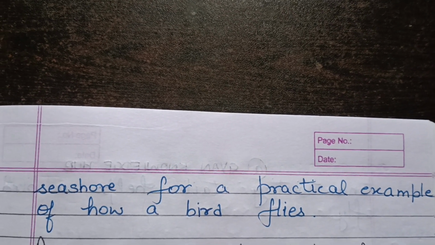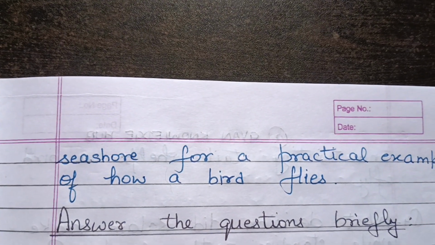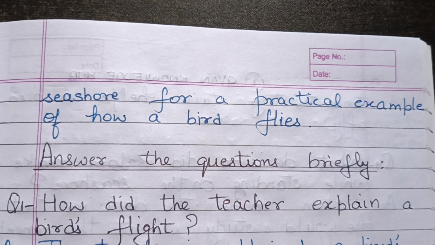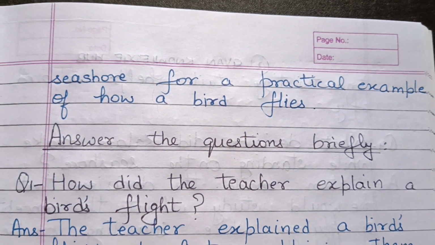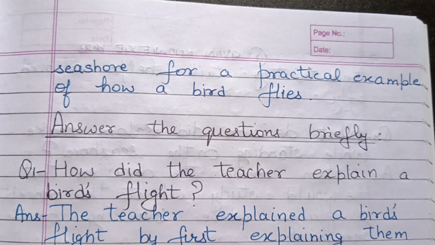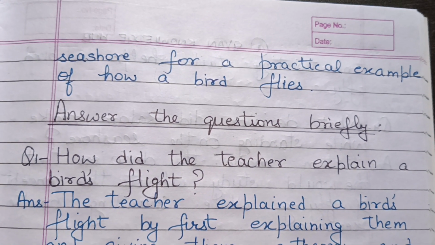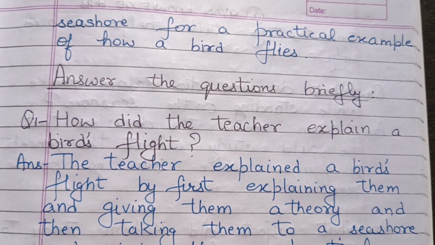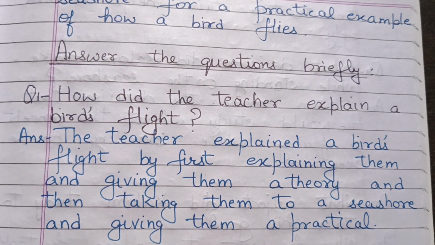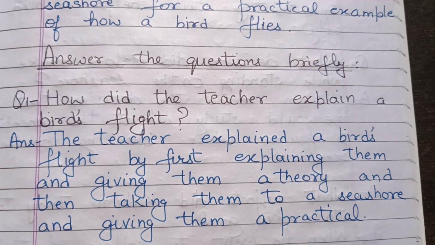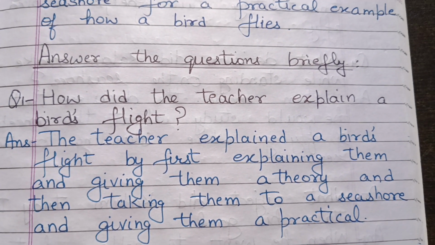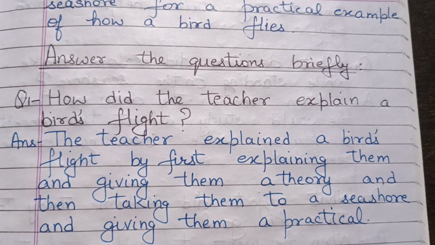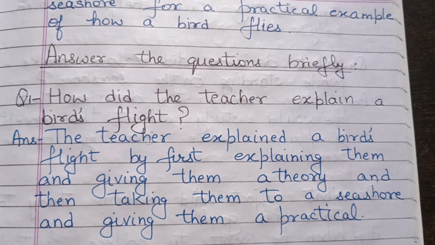Right? Now we come to the short answer questions. Answer these questions briefly. First question is, how did the teacher explain a bird's flight? The teacher explained a bird's flight by first explaining them and giving them a theory, and then taking them to a seashore and giving them a practical. So first he taught them theoretically in the classroom, and then he took them to the seashore to give them practical knowledge of how a bird flies.